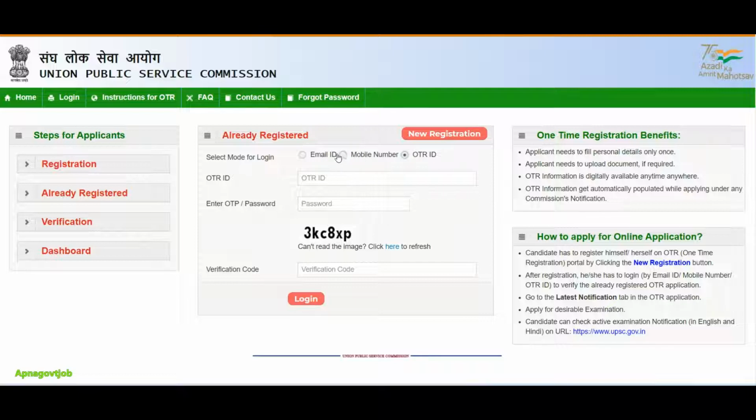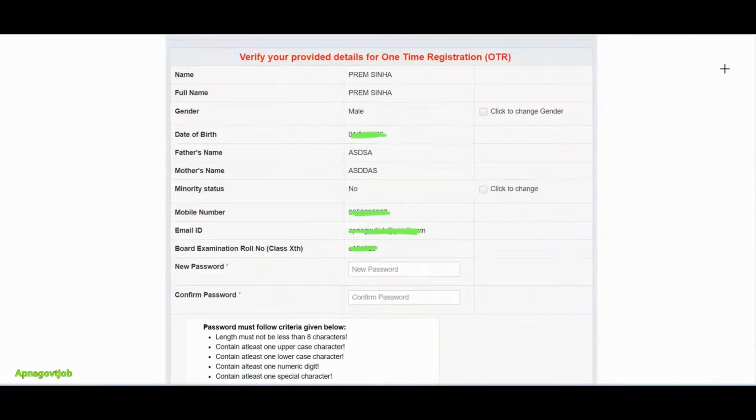So I will select mobile number. Again I need to enter password or OTP here, so definitely OTP. Just enter the mobile number and then get OTP, then enter the verification code and click on the login button. It took almost 1 minute to get the OTP. After login, this screen will open.